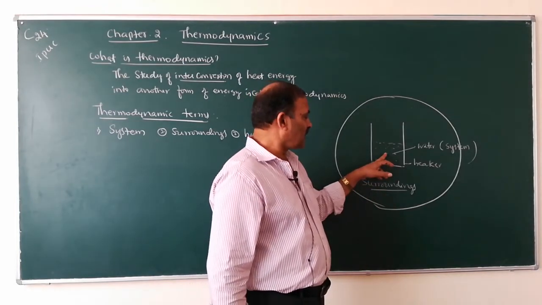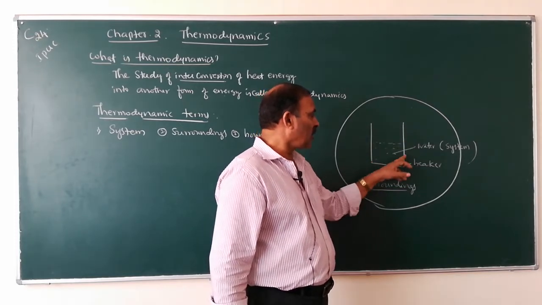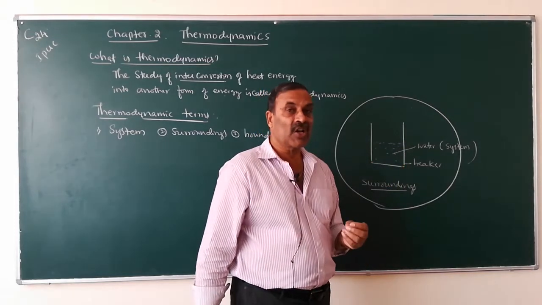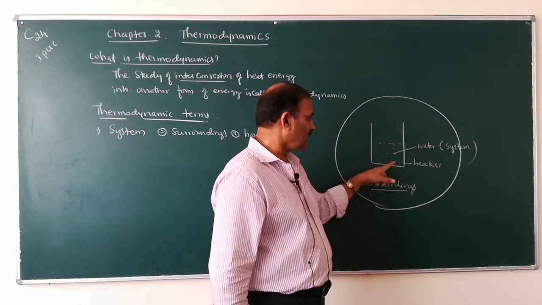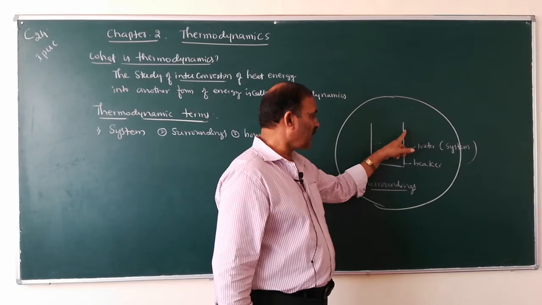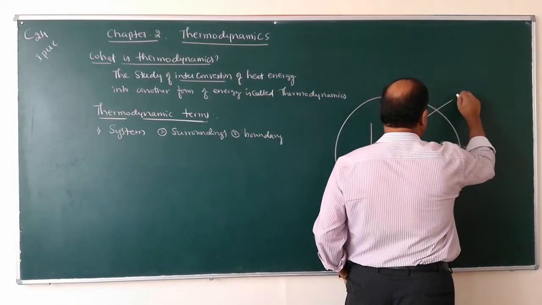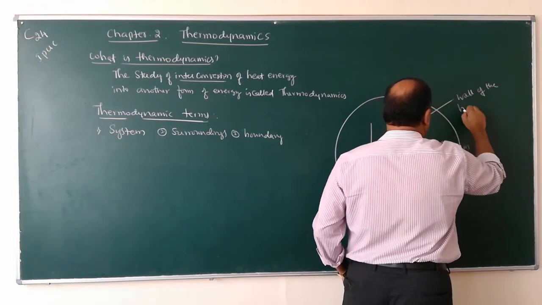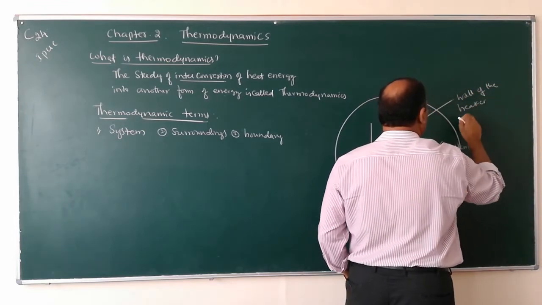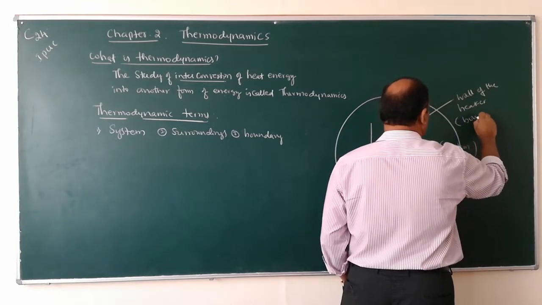Then the system and surroundings are separated by a real or imaginary demarcation. Here water and surroundings are separated by the wall of the beaker. So here the wall of the beaker is called boundary.